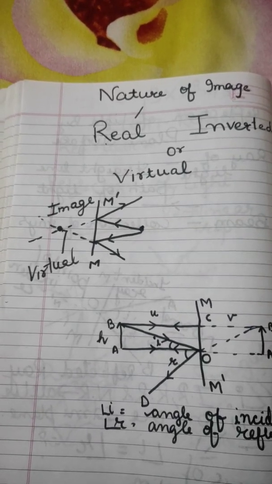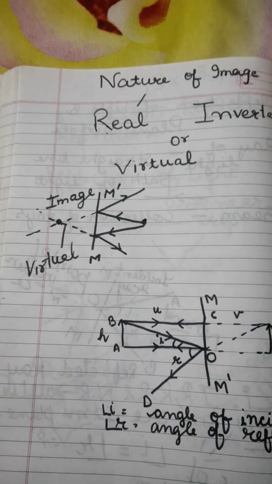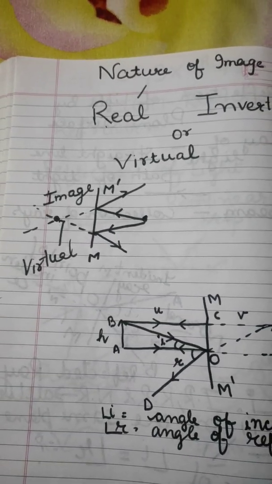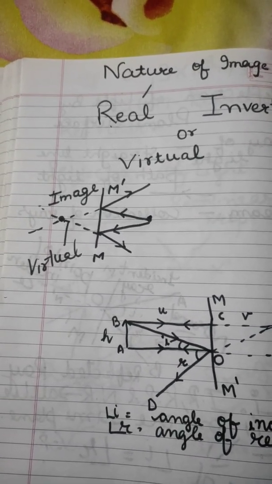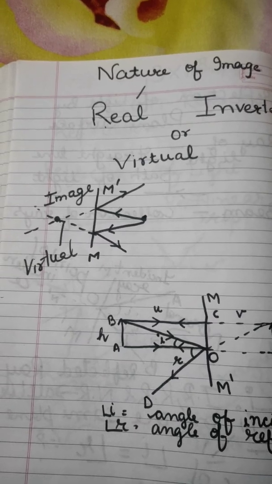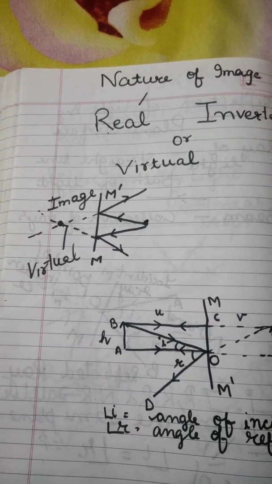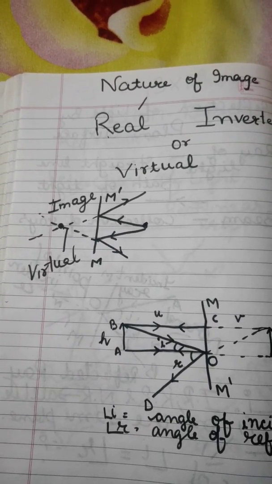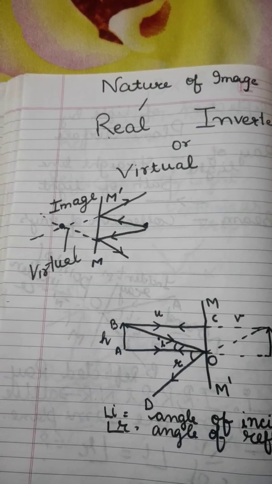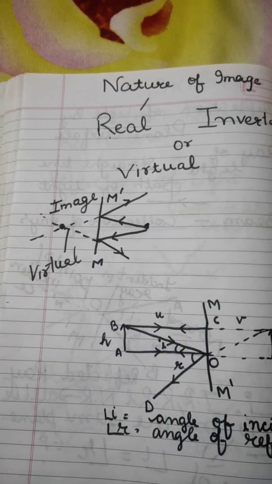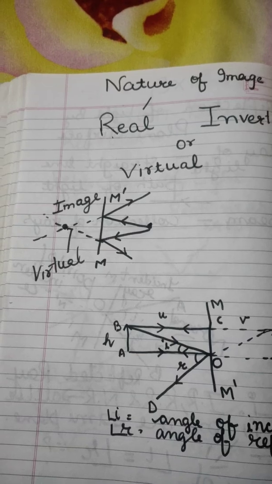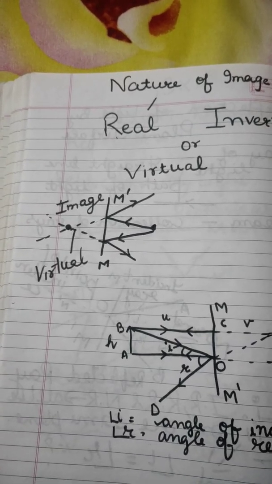But if the rays of light after reflection do not intersect, then we say that a virtual image is formed. In this kind of situation, you will find that these rays will always intersect when you produce them backwards.